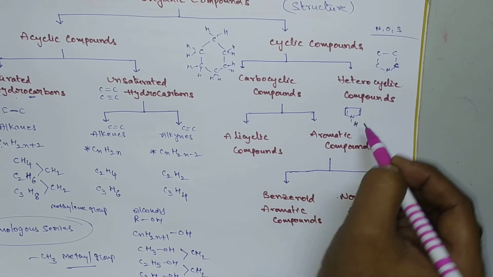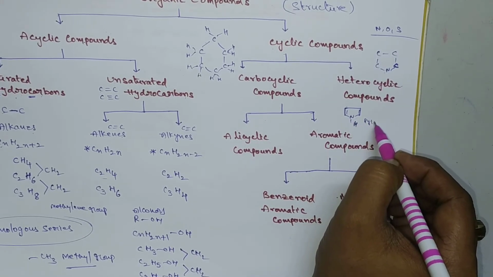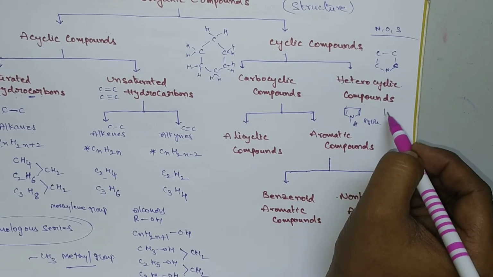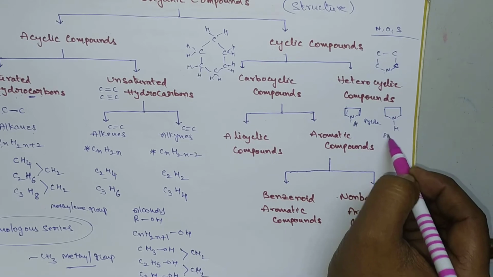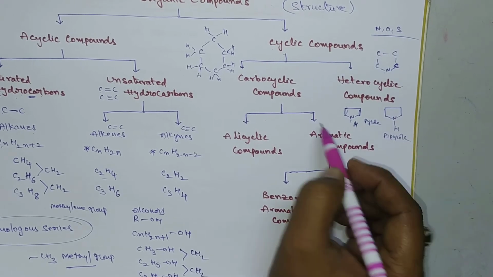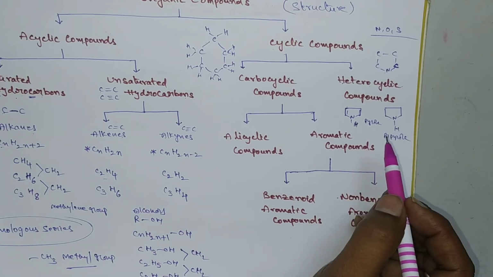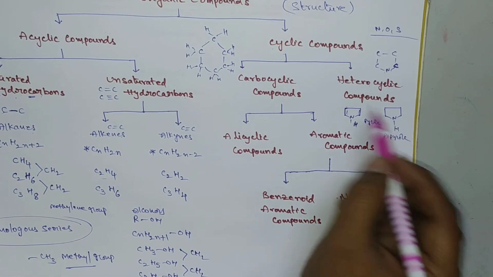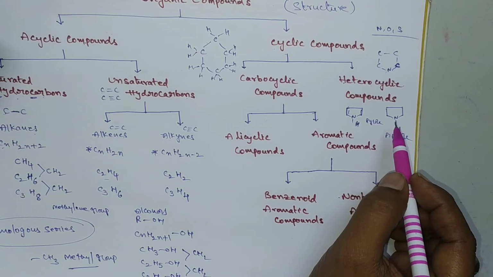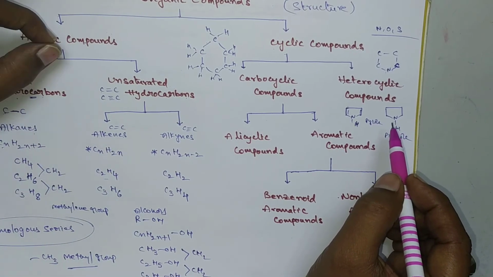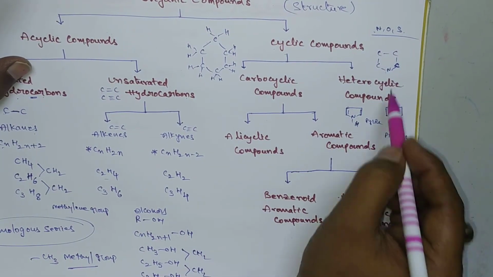So this is called pyrrole. Here nitrogen exists as a heteroatom. So this is pyrrole. And if you take another one, this is pyrrole. So these are generally heterocyclic compounds. Many heterocyclic compounds are there, like pyridine, furan, thiophene. All these are heterocyclic compounds. Heterocyclic compounds means the cyclic ring consists of at least one heteroatom, like nitrogen, oxygen or sulfur. So these are heterocyclic compounds.